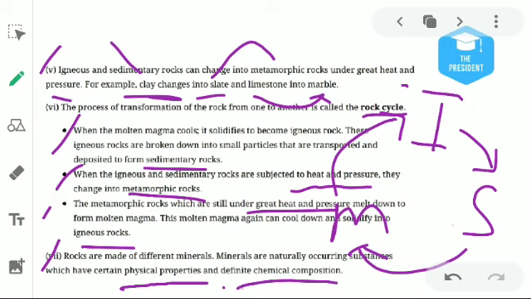If we have iron stone, an iron ore, and we extract iron from that ore, that is known as a metallic mineral. And if we are extracting coal from river basins, or petroleum products like diesel, petrol, kerosene, these are also minerals, but they are not in the form of metal. That's why they are called non-metallic minerals.